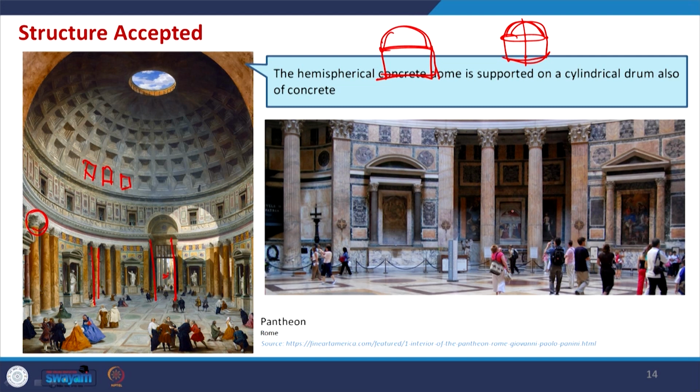You can see in detail how this is created. Here the structure says it is a cylinder with heavy mass at the top. At that time we definitely did not have the technology to reduce the thickness of the structure; steel was not there.